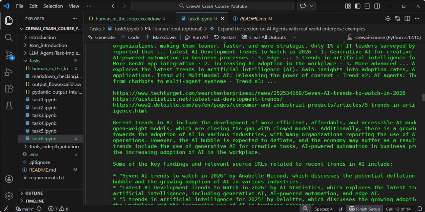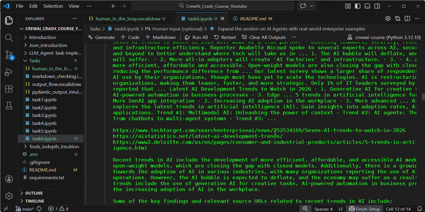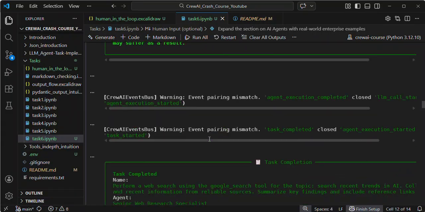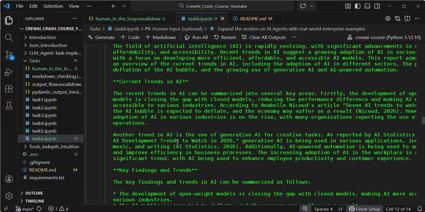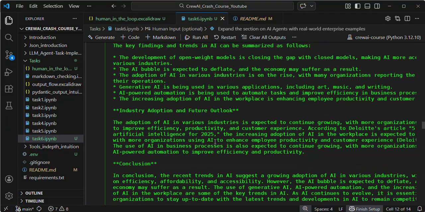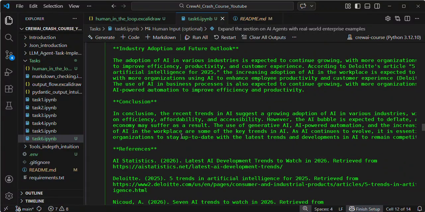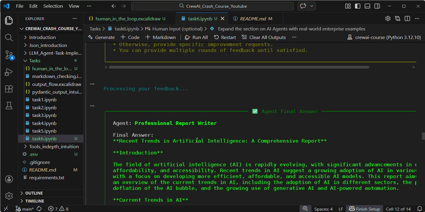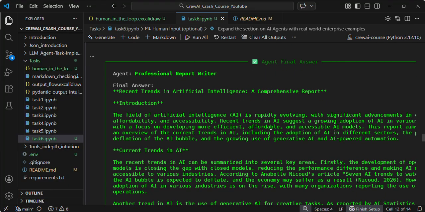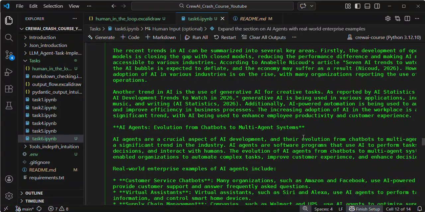Here there are some enterprise examples missing. If you see, there is the introduction, current trends in AI, key findings and trends, industry adoption, future outlook, conclusion, and references. Some enterprise examples are missing, so here I am adding some feedback, and based on the feedback it will be able to generate them.